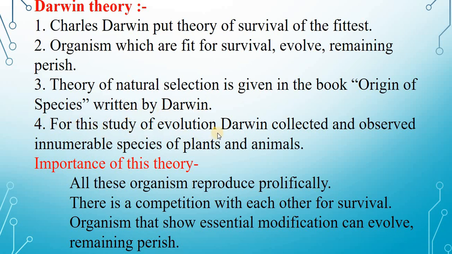For the study of evolution, Darwin collected and observed innumerable species of plants and animals. Importance of this theory: all these organisms reproduce prolifically. There is competition with each other for survival. Organisms that show essential modification can evolve; the remaining perish.